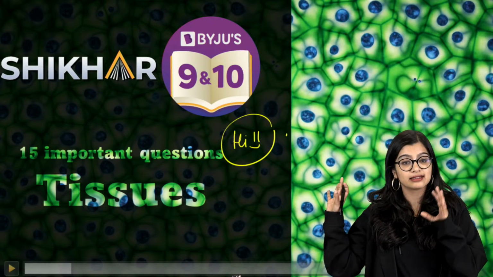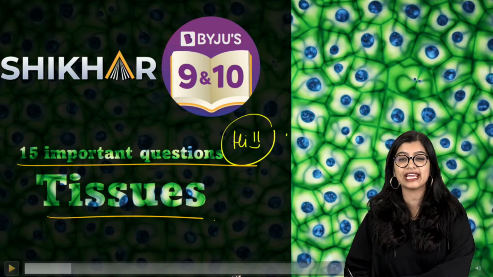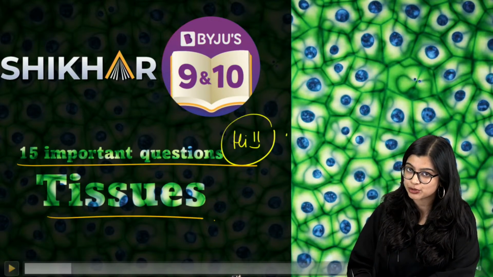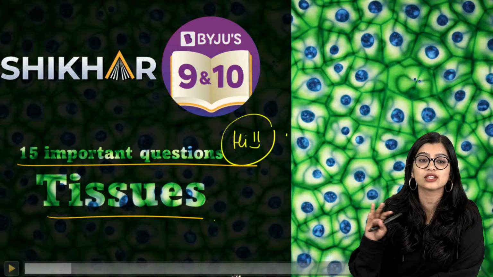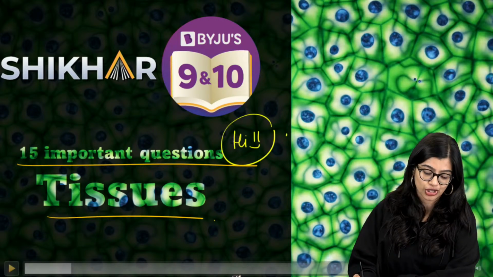And these 15 important questions that we are going to be doing today are not just with respect to animal tissues, but across the whole chapter. So we are going to be covering the whole chapter.